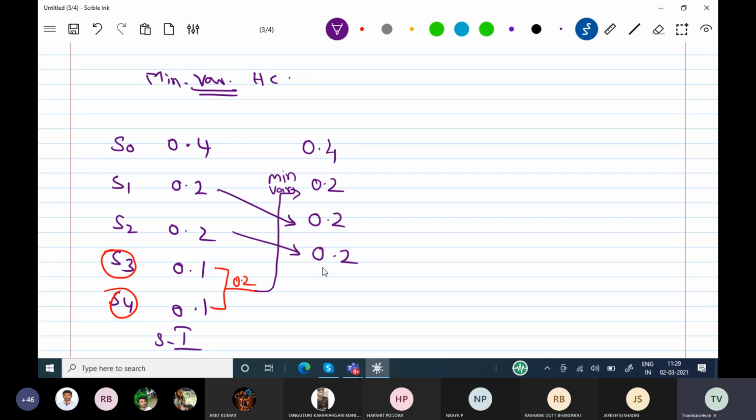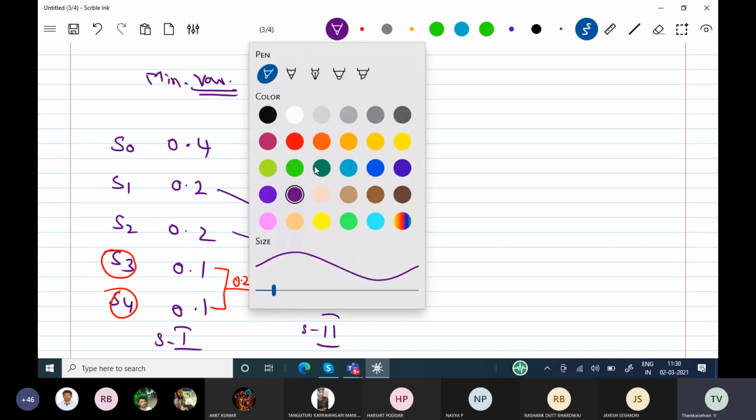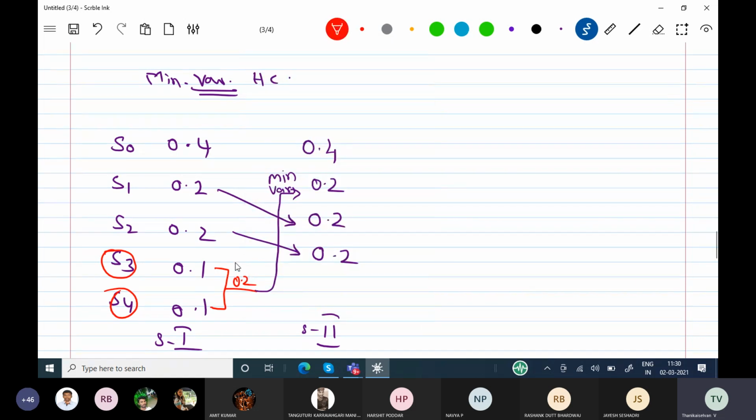We will be keeping it below the existing probability. So now I have kept it. Every time, you have to ensure that all the probabilities are in descending order while keeping the probability. This is my stage 2. Now one more thing we need to do, that is called coding. Coding means the last two probabilities are combined; the first symbol is encoded as 0, the second symbol is encoded as 1.